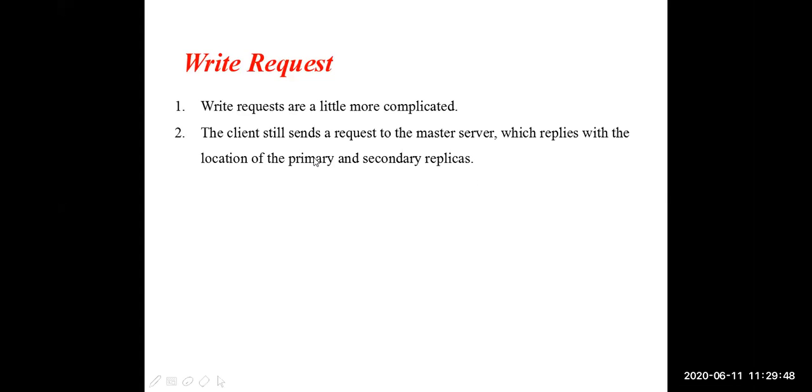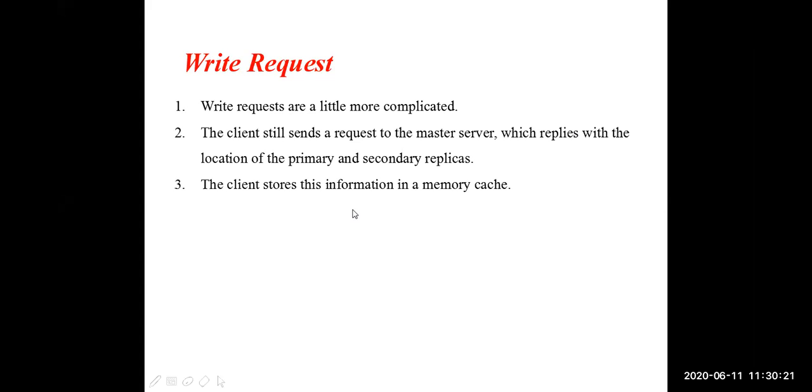Again, the client will send a write request to the master server, and the master server will reply with the location of the primary and secondary replicas. Same process: the client will put a request to the master server saying I want to modify some data in the files. Then it will provide the locations: your primary replica is in this server, your secondary replicas are available in these servers. The complete metadata will be provided by the master server.